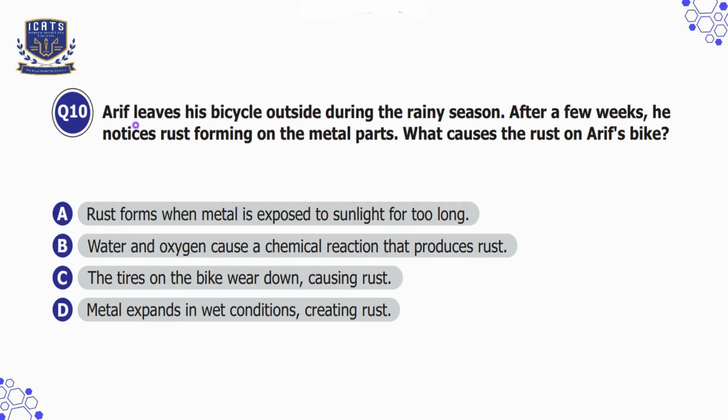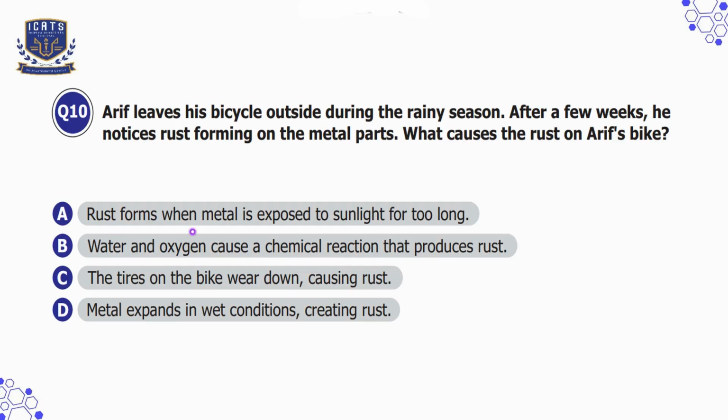Question number 10. Arif leaves his bicycle outside during the rainy season. After a few weeks, he notices rust forming on the metal parts. What causes the rust on Arif's bike? So rust forms due to the chemical reaction between iron, water, and oxygen, which results in iron oxide, that is called rust as well. So now let's check our options.